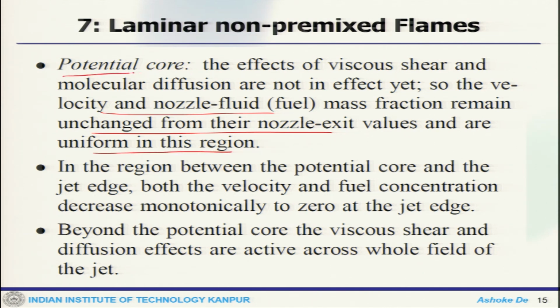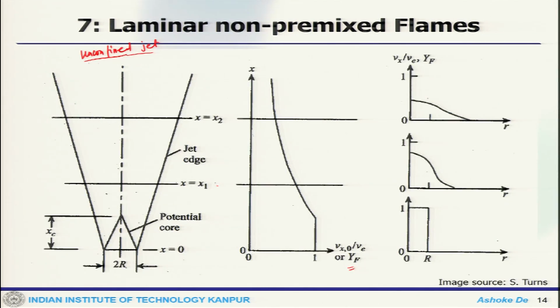This is how one can define the potential core. In the region between the potential core and the jet edge, both the velocity and fuel concentration decrease monotonically to 0 at the jet edge.